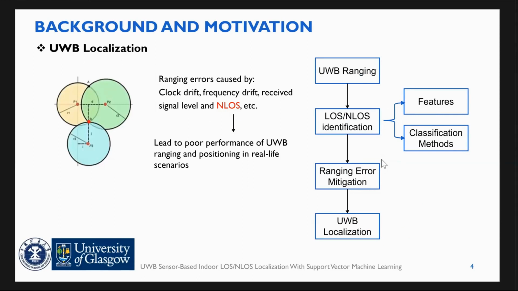Distance measurement error significantly affects the localization accuracy. NLOS transmission is common in complex indoor environments with objects like walls and doors. Therefore, recognizing and mitigating NLOS ranging errors is crucial for precise localization accuracy. Our approach to identify NLOS involves feature acquisition and classification.